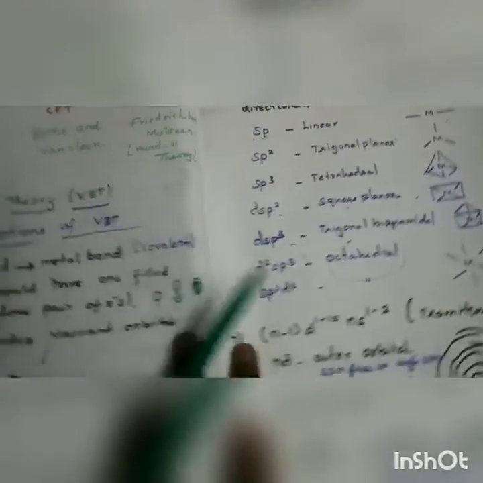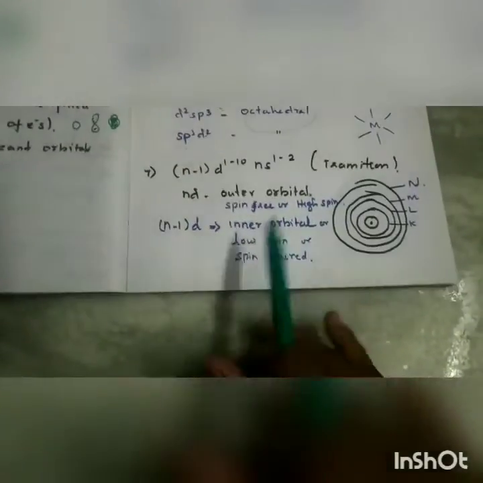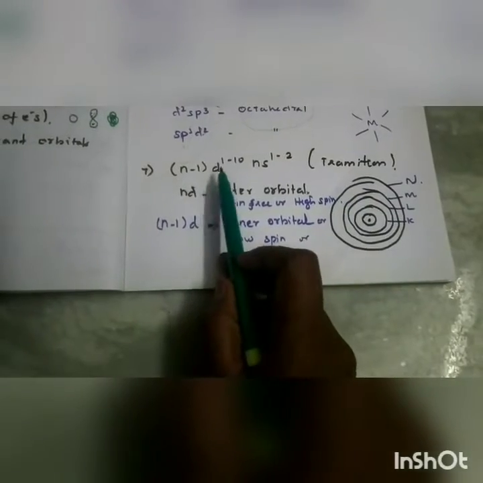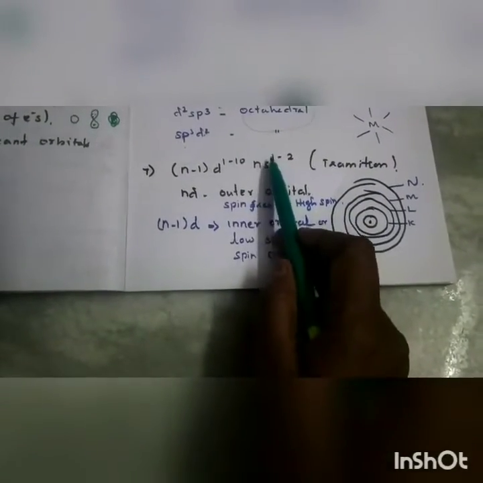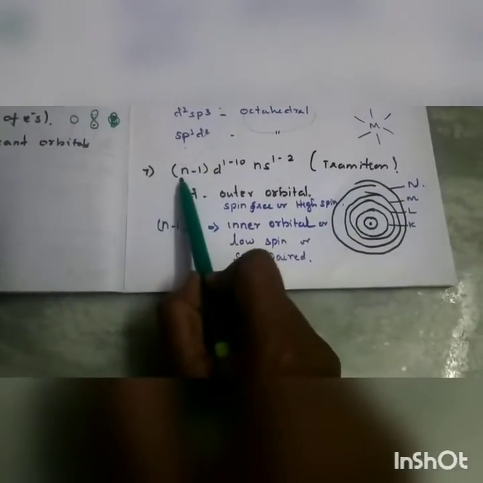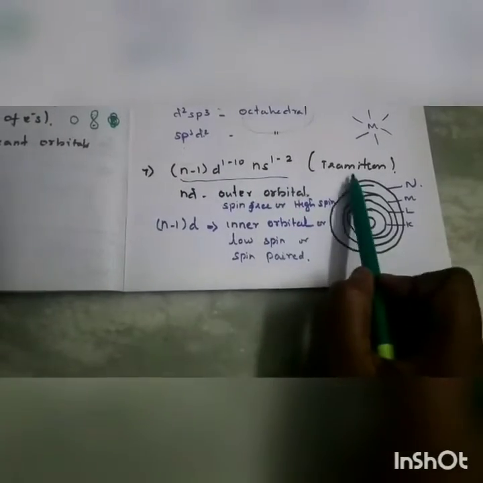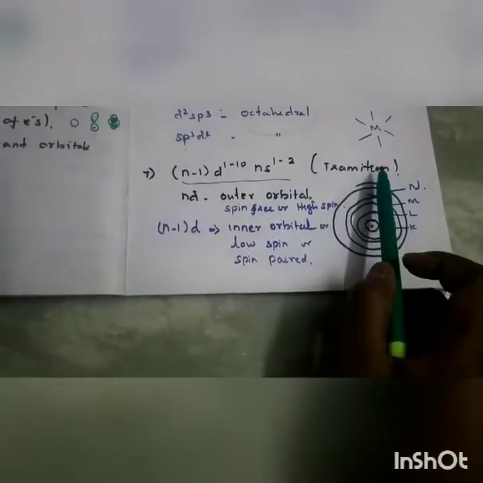And the seventh point. See here: (n-1)d1-10, ns1-2. This is the general electronic configuration of the transition elements.